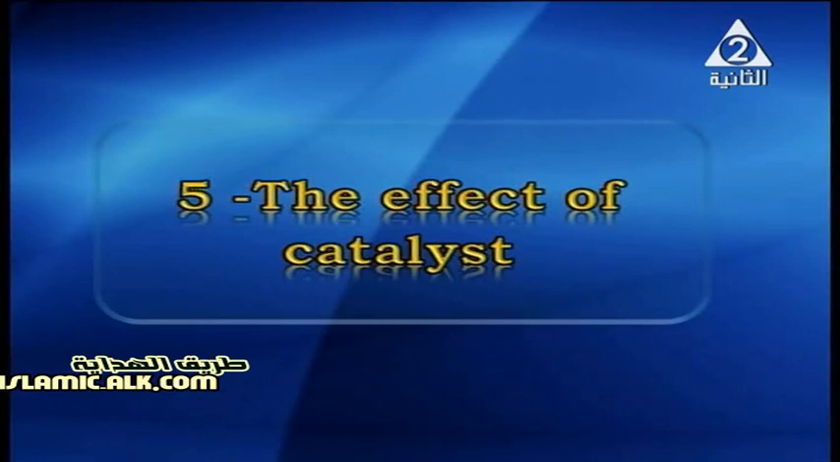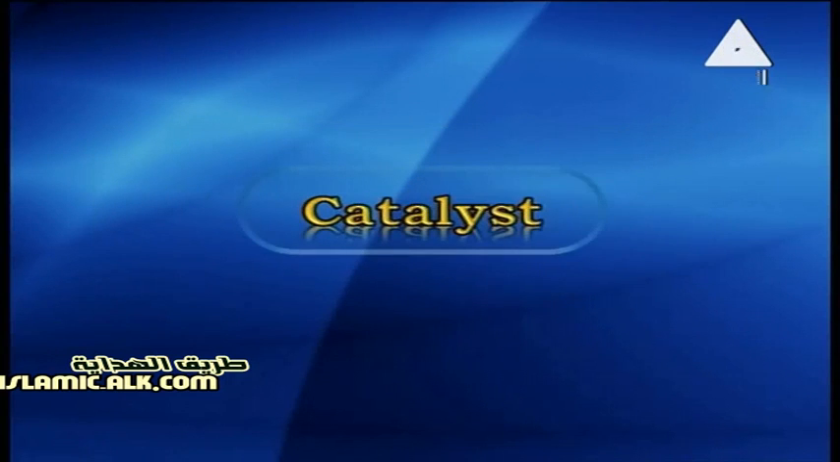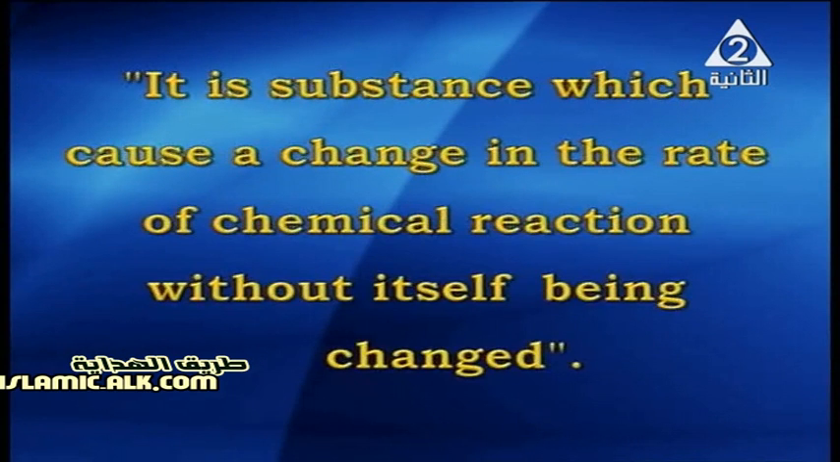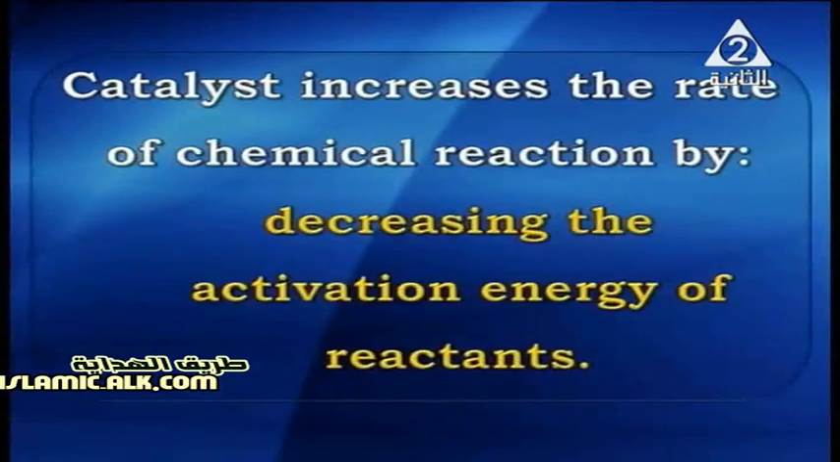Now, my dear student, we are going to discuss the fifth factor that affects the rate of chemical reaction, which is the effect of the catalyst. What do you mean by catalyst? A catalyst is the substance which causes a change in the rate of chemical reaction without itself being changed. So, a catalyst increases the rate of chemical reaction by decreasing the activation energy of the reaction, or decreasing the activation energy for the reactants to form the products.